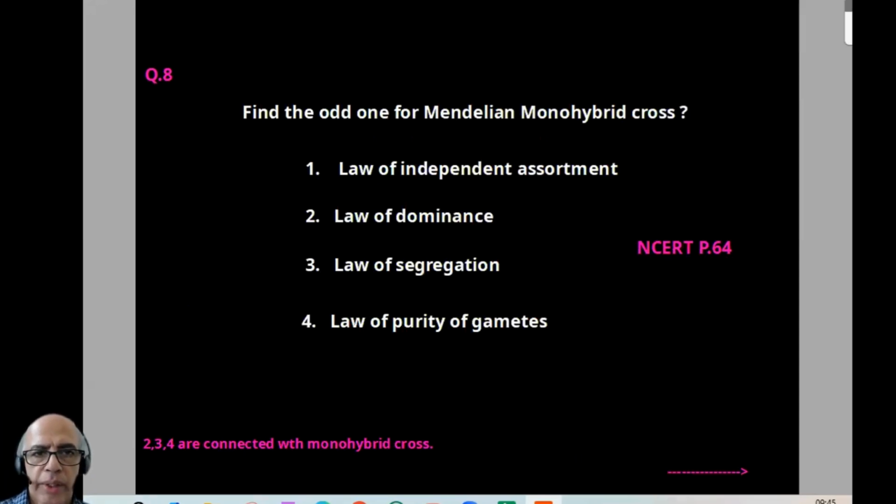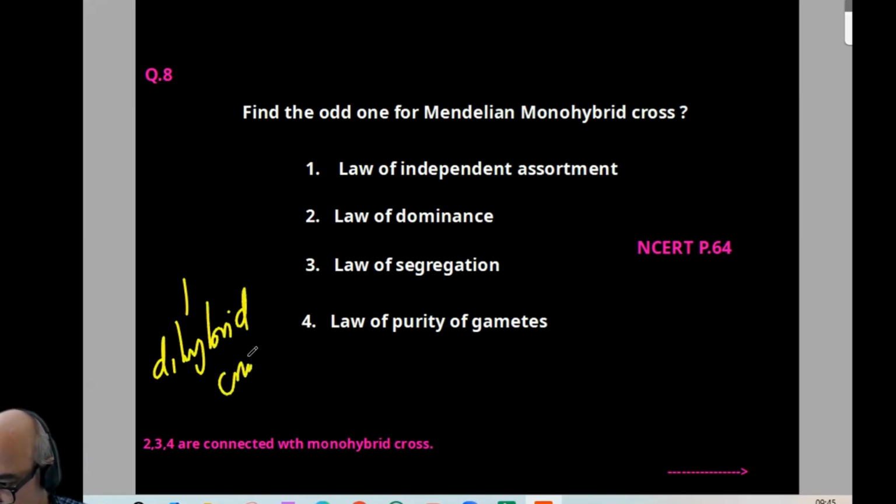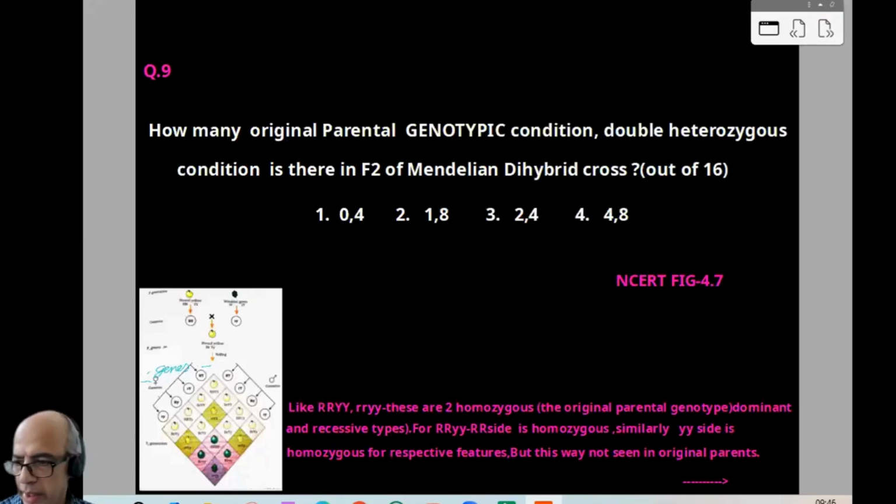So when we come to the 8th one, find the odd one for Mendelian monohybrid cross. The usual question: out of 3-4 rules or postulates, which is the odd one regarding monohybrid cross? We can find the law of independent assortment came after the dihybrid cross of Mendel. The other 3 are based on monohybrid cross. So the odd one will be the law of independent assortment, connected with the dihybrid cross. So option wise, it is 1, NCERT page number 64. I think the idea is clear. Now we can proceed to the 9th one.